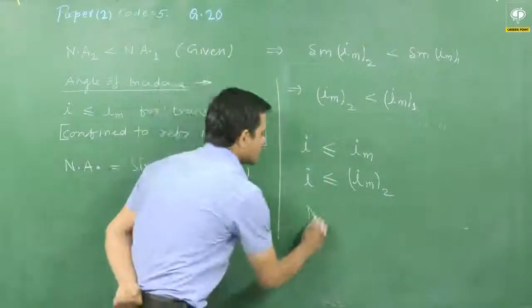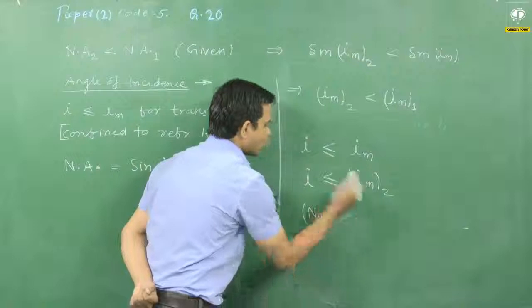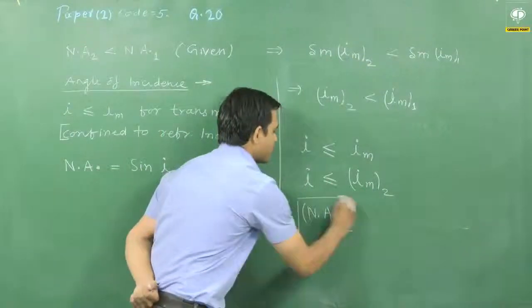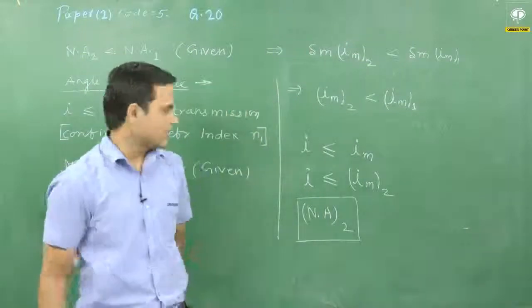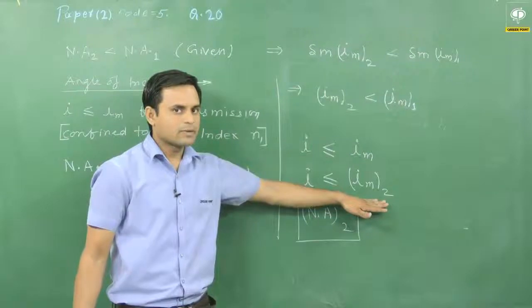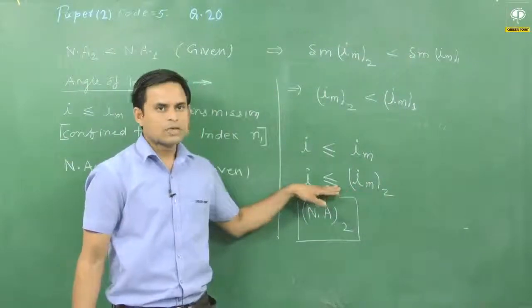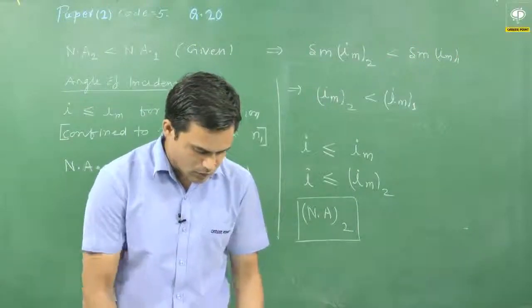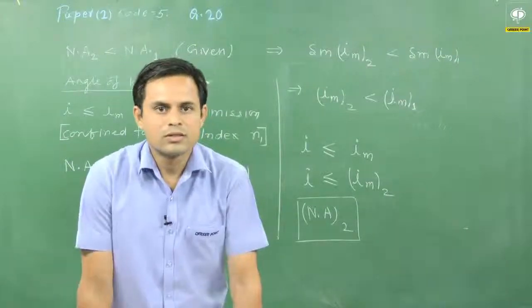So the numerical aperture for the combined combination should be numerical aperture 2. Okay, because we are having Im value 2, that should be the maximum value that can be of angle of incidence. So our option will be D. So answer D is correct.